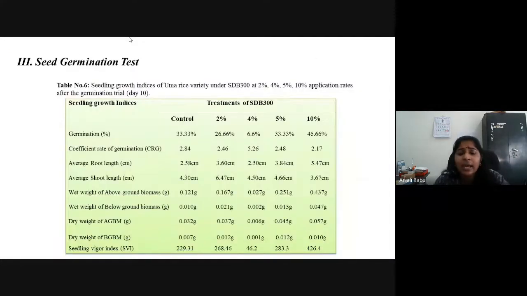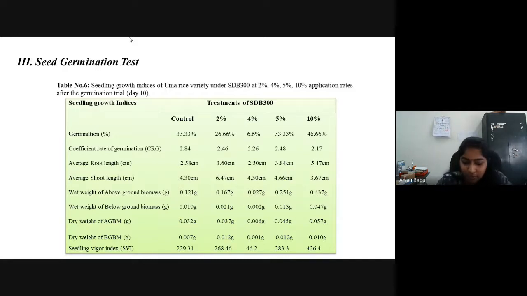After the 10-day seed germination trial, we found the seedling growth indices like percentage seed germination, CRG, etc. The first parameter is the percentage seed germination. We got a maximum percentage seed germination under SDB 300 at the 10% trial, that was around 46.66%, whereas in control we got only 33%.